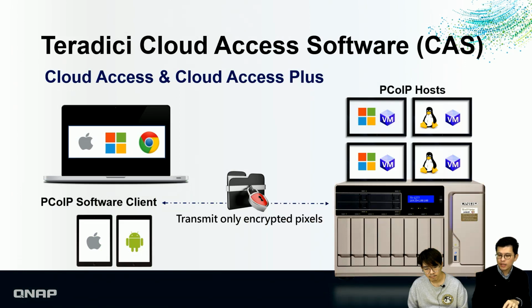Okay, so this is the structure we present. As you can see, the left one is a PCoIP software client. You can install it on a Mac, Windows, or even a Chromebook. And the right side is our NAS. The VM can be Linux or Windows, and you can also attach the passthrough GPU card. And all the operations, that means the image change part, will only transmit pixels, and those pixels are encrypted.